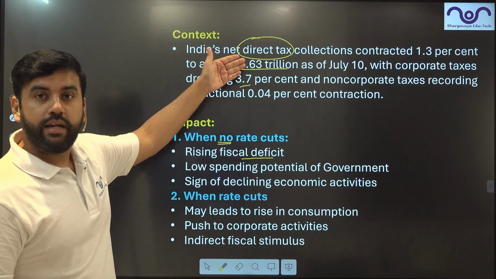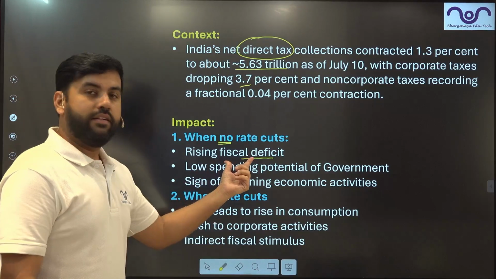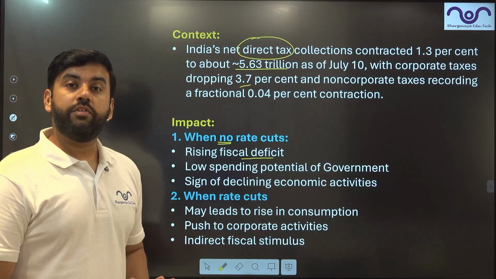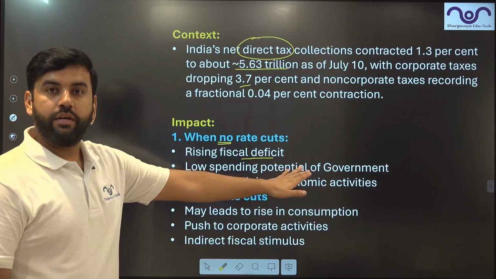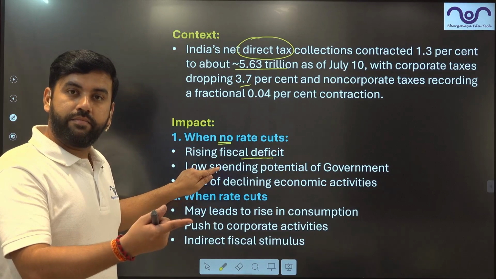after that the income tax collection is going down, it shows what? It shows that the fiscal deficit is going to rise. Government has less revenue but more expenditure. Then low spending potential of the government. Once government has less revenue, they will spend less in the next cycle.